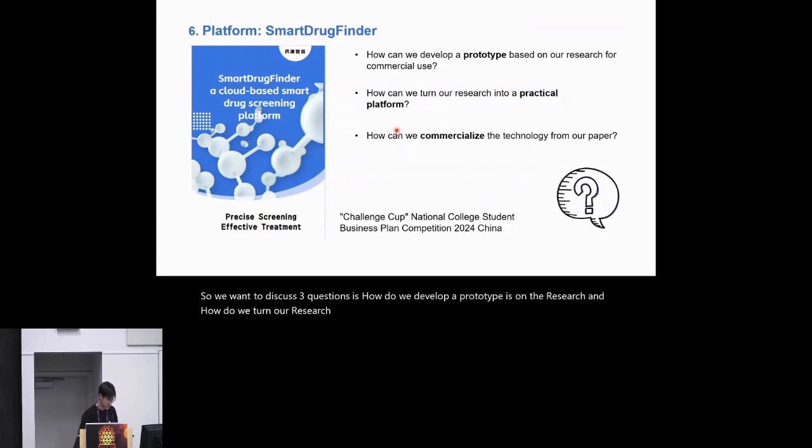In the second year of my master's degree, I developed a platform called Smart Drug Finder. It is a cloud-based smart drug screening platform.